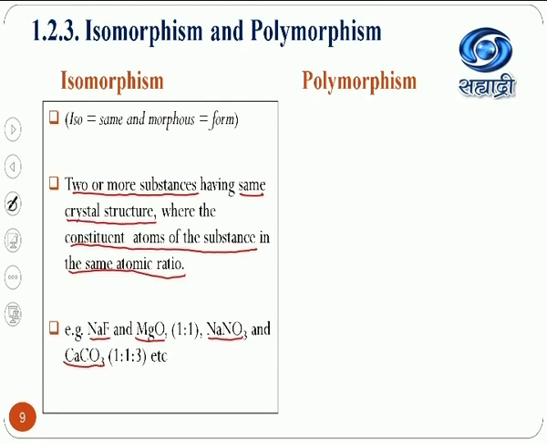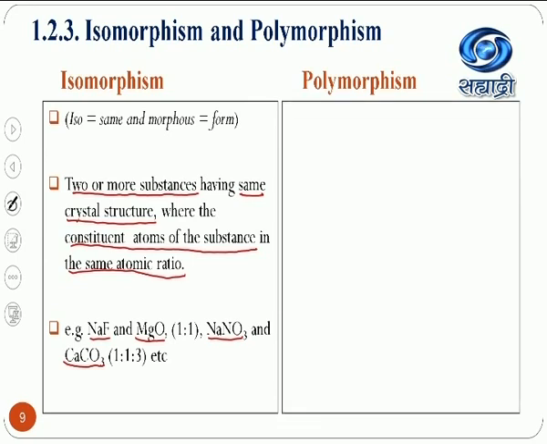Sometimes two compounds will be given with the same atomic ratio. The first criterion: find the pair with the same atomic ratio. If two options have the same atomic ratio, then always try to find in which two compounds the atoms have comparable atomic size. That will be your correct answer.